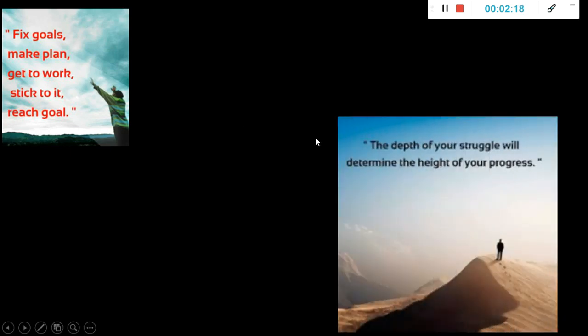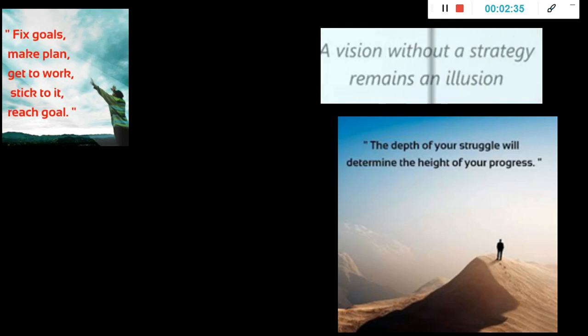The depth of your struggle will determine the height of your progress. The more you struggle, the more you feel exhausted, your hand is paining from writing so many answers, and your sleep cycle is getting disturbed, everything is a sign that you are working hard. All this will pay off when the right time comes. So just keep working hard. It will reflect in your progress.